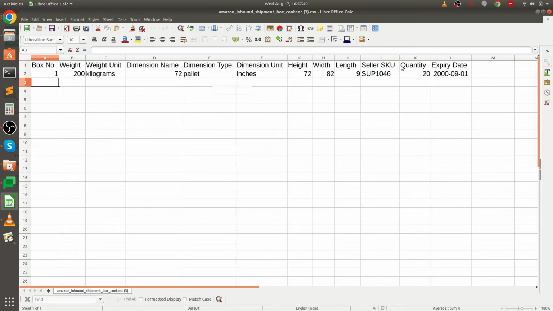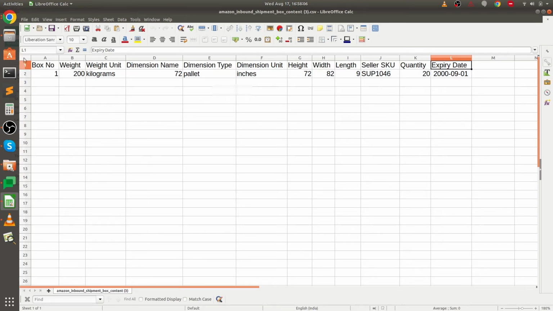Then the next is the quantity, the number of units of that particular SKU which the box contains, and the expiration date. If the product in the box has an expiration date, then we need to specify the expiration date, and accordingly the box is to be prepared.